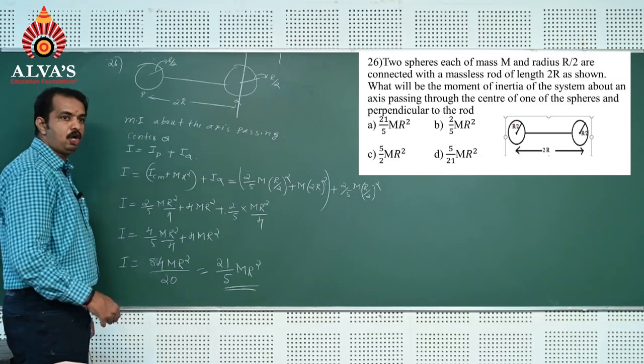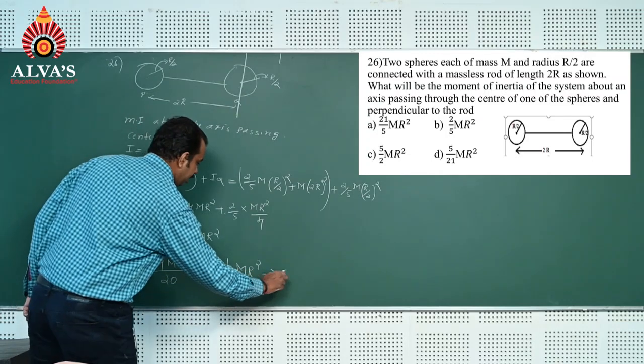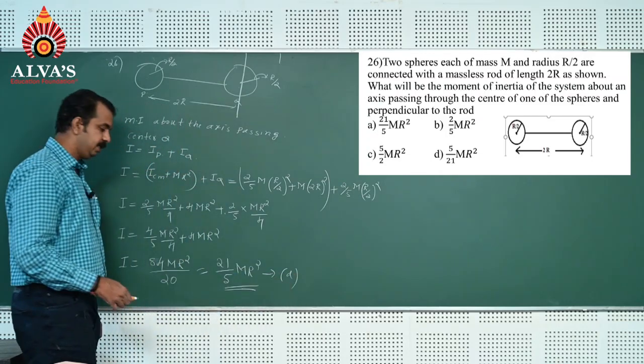That is, option A is the correct answer here. Option A is the correct answer.